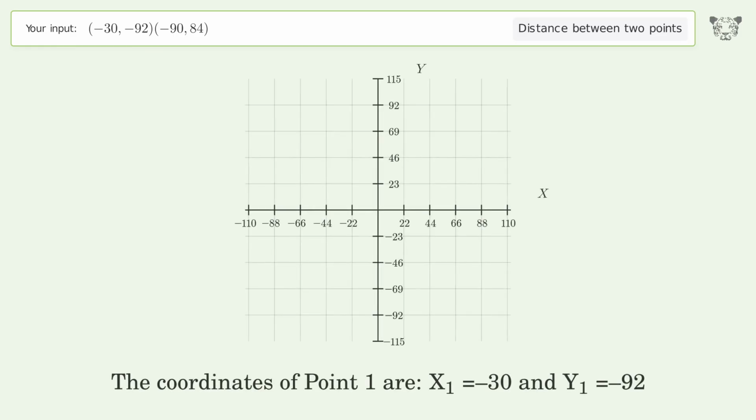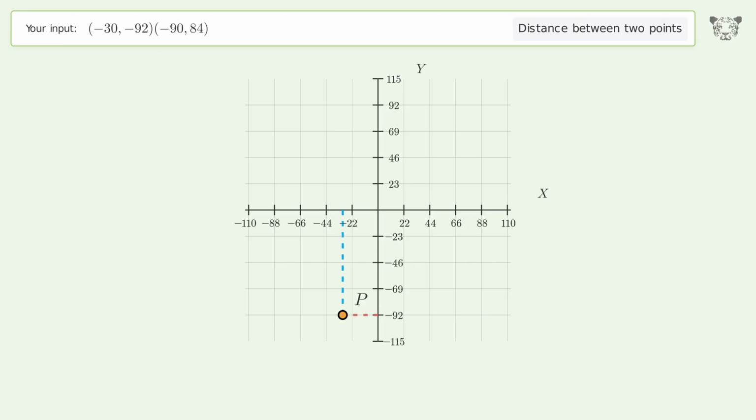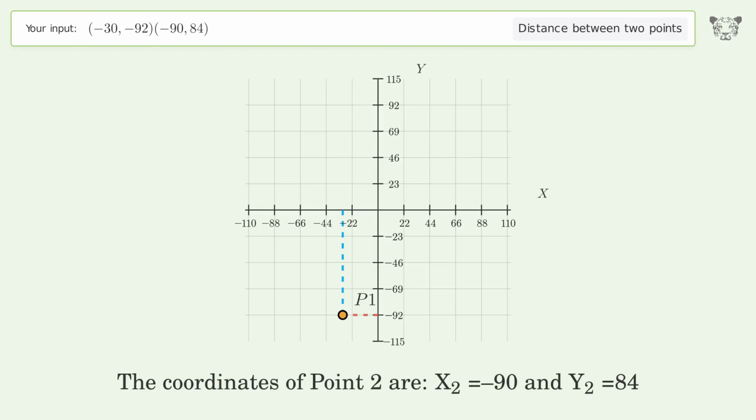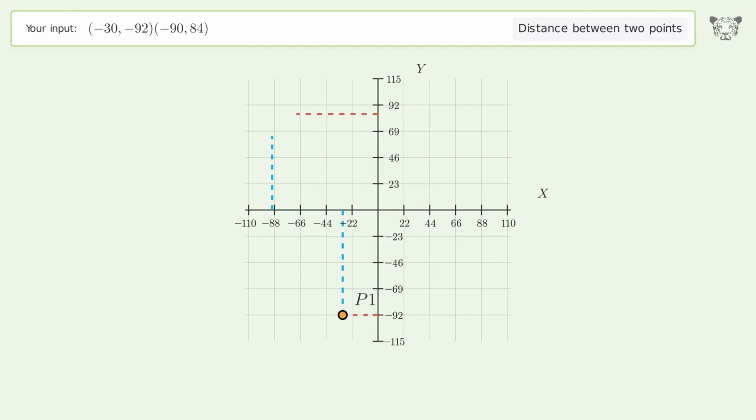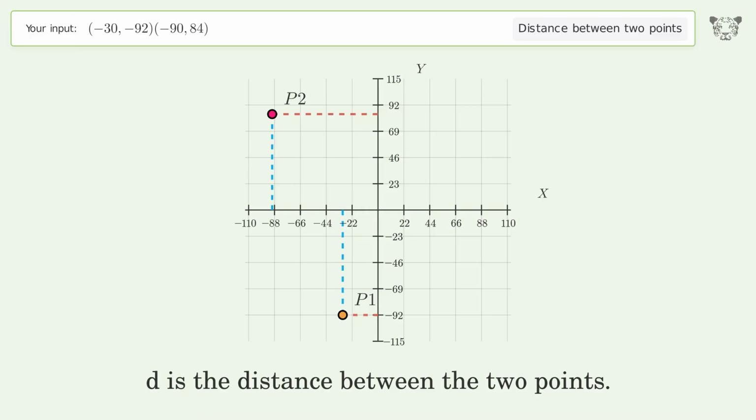The coordinates of point 1 are x1 equals -30 and y1 equals -92. The coordinates of point 2 are x2 equals -90 and y2 equals 84. D is the distance between the 2 points.